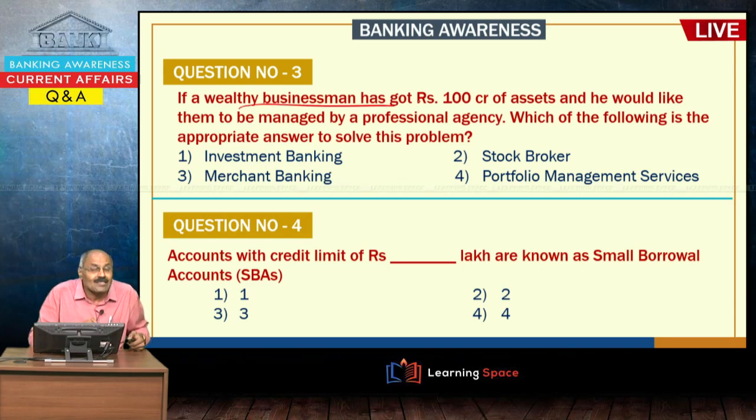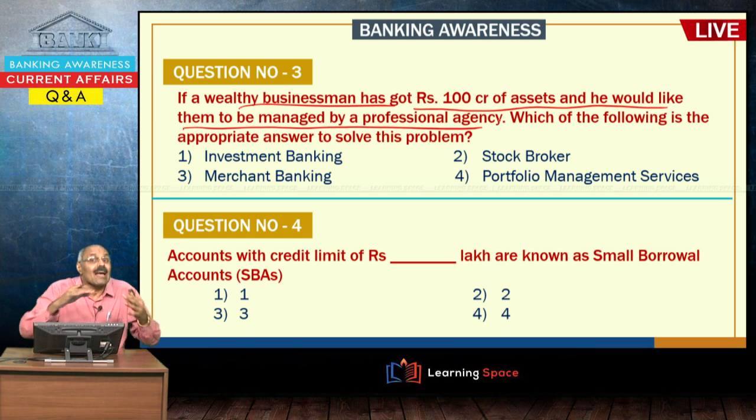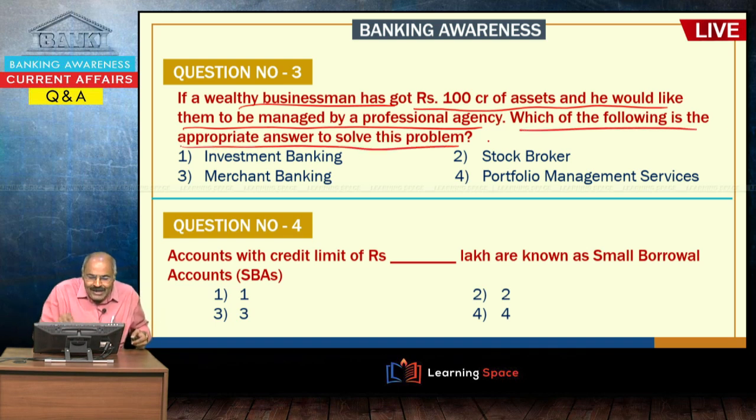If a wealthy businessman has got rupees 100 crores of assets and he would like them to be managed by a professional agency, an industrialist is there, he is having 100 crores of property, he does not have time to manage them. So which of the following is the appropriate answer to solve this problem? Here the appropriate answer is portfolio management services.